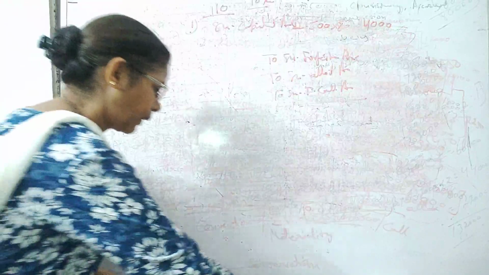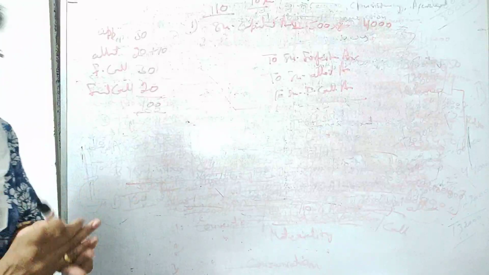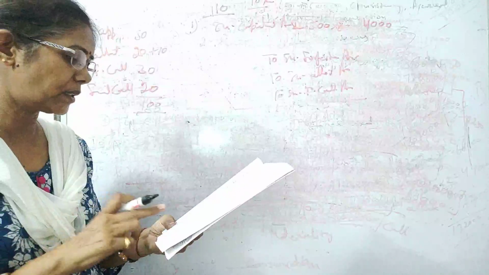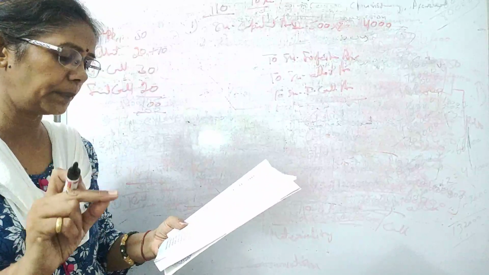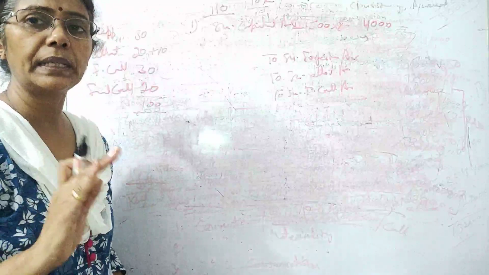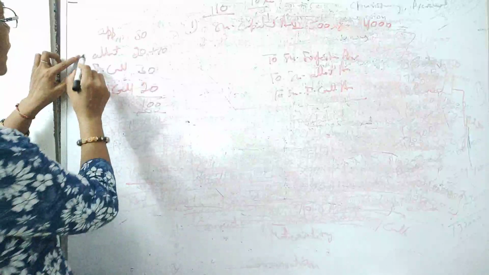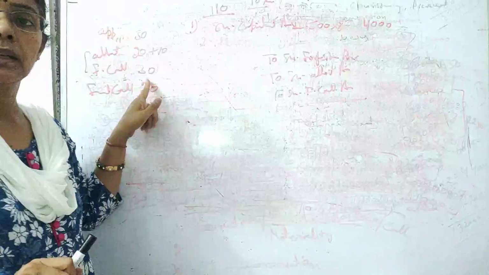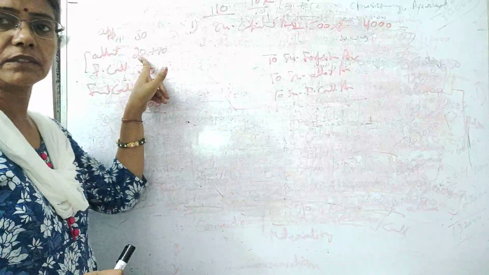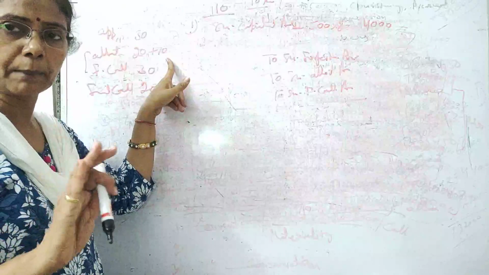Okay. So it's telling that allotment money 30 per share including premium and first call 30 per share were not received. So what he didn't receive? He didn't receive allotment and first call. Okay. Allotment is including 20 face value and 10 rupees premium. Remember students?